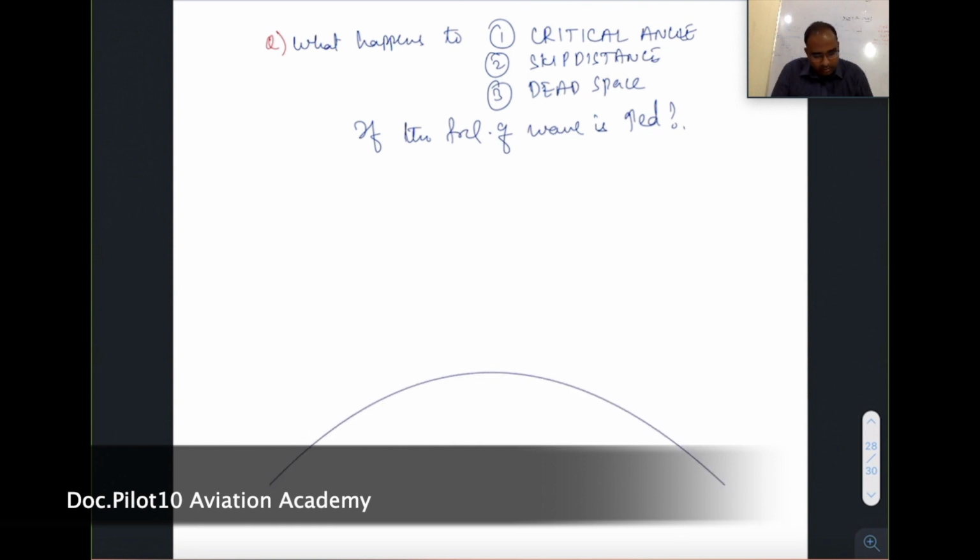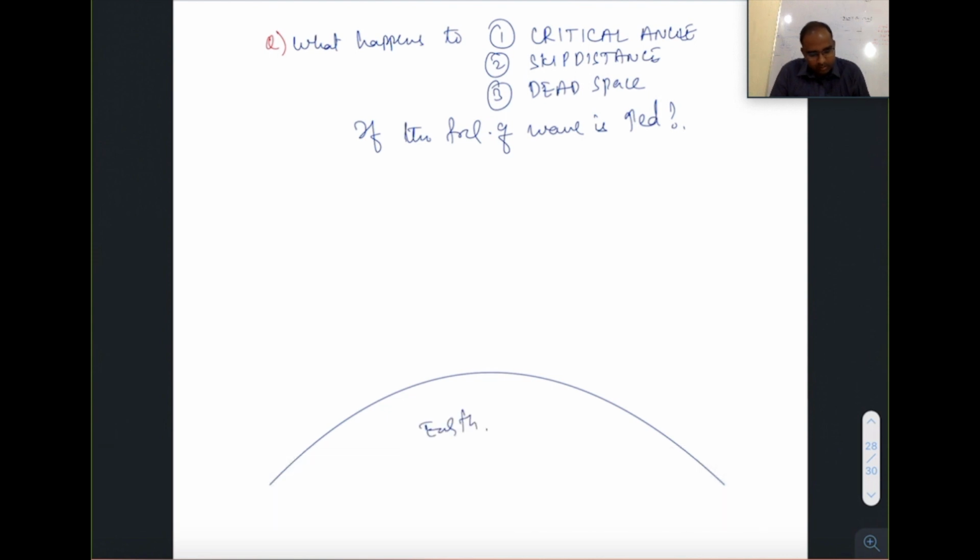See, this is the earth, this is the transmitter. You know, if frequency is increased, it is coming closer to earth multiple times, right? So it is getting attenuated. So initially when lower frequency was there, the signal was traveling till here, but at higher frequency the signal got attenuated here only. Okay. Now we will see what happens to the sky wave.